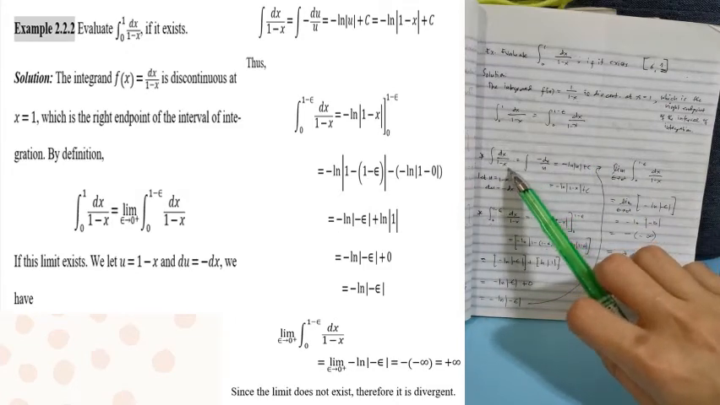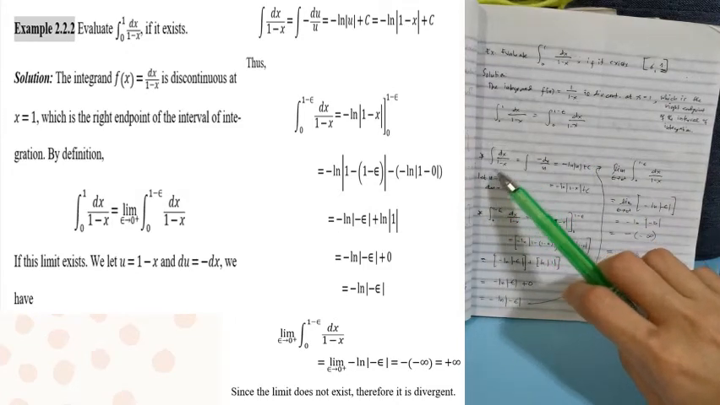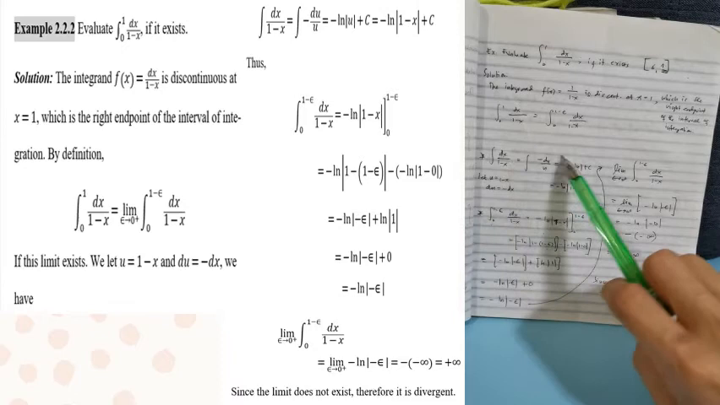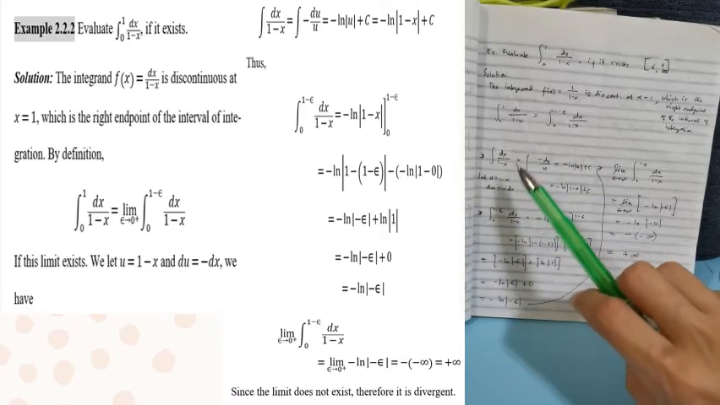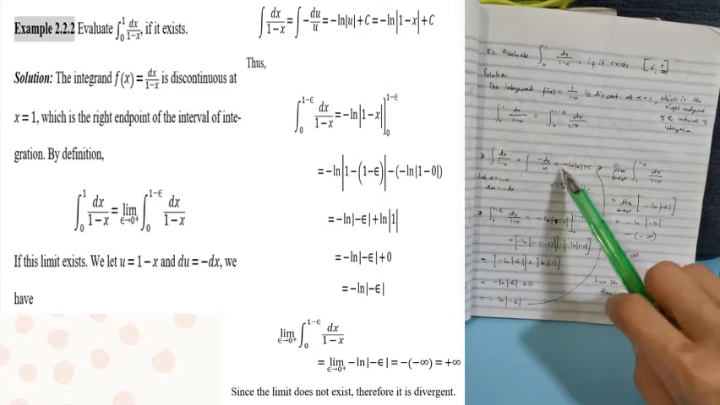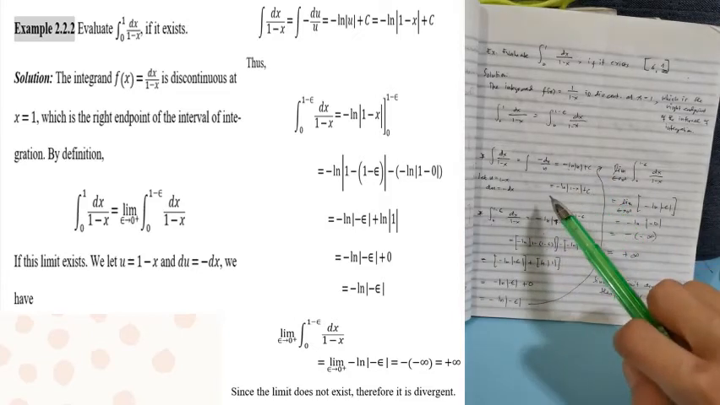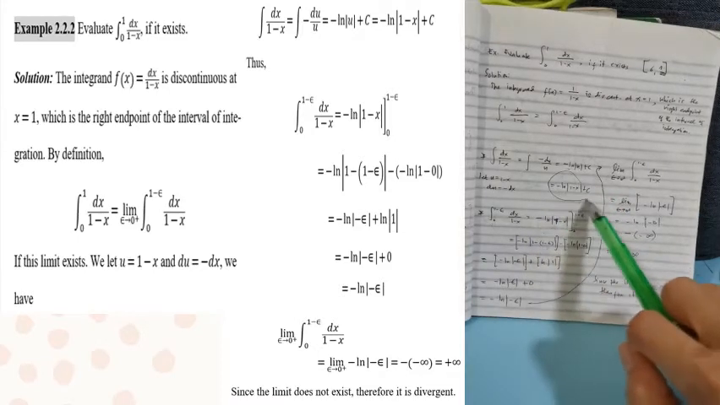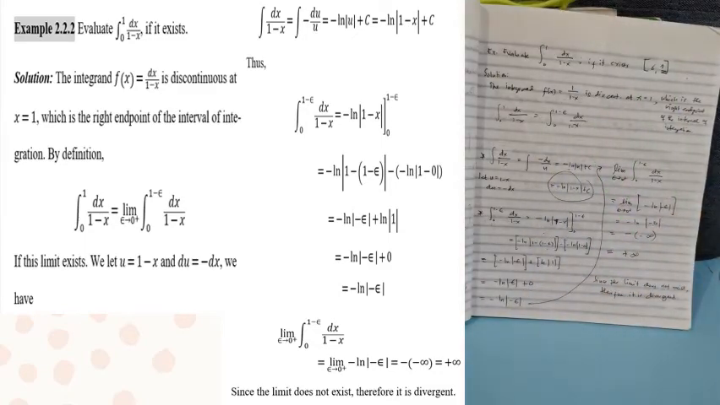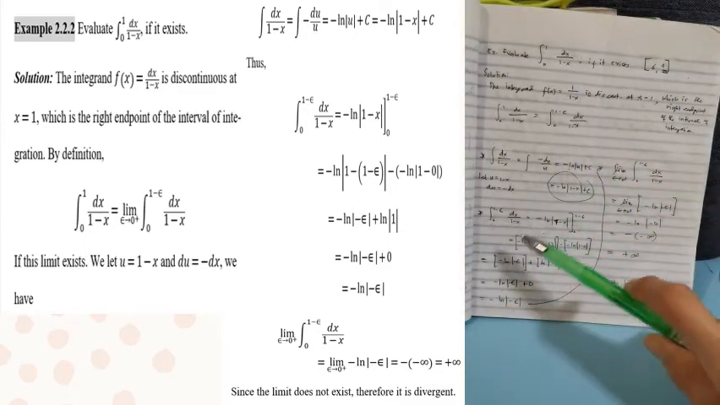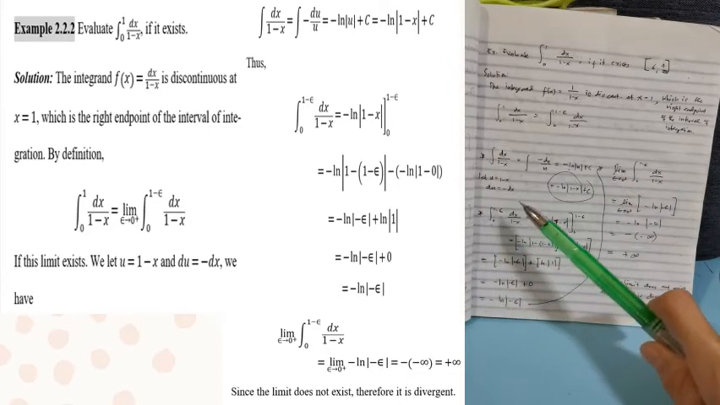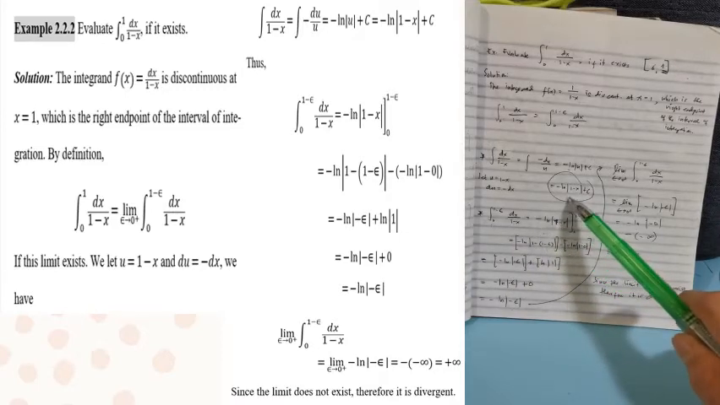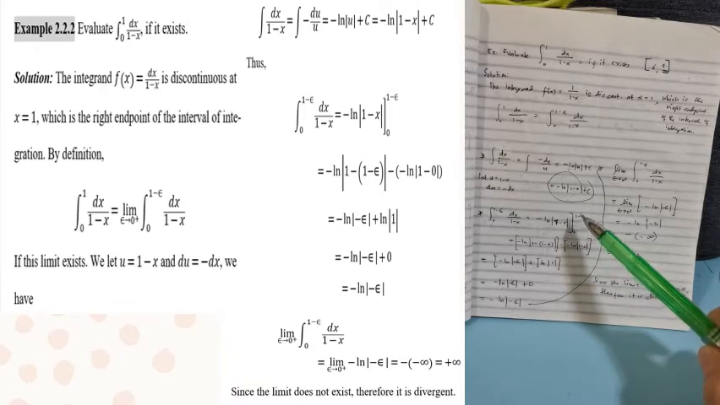So integrate muna natin to. Ang integral ni dx over 1 minus x, we let u as 1 minus x, and the derivative of 1 minus x is negative dx. So we have negative du equals dx, and substituting u, the integral is the negative of ln of u plus c, or the negative of ln of 1 minus x plus c. So i-replace natin dito, evaluated from 0 to 1 minus epsilon.